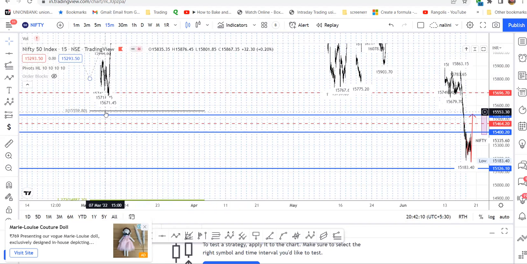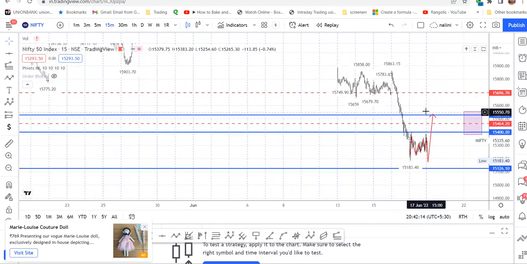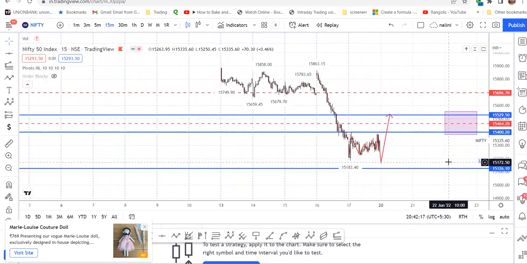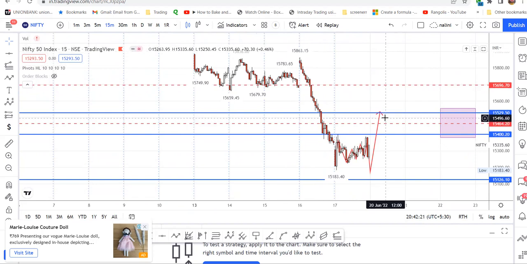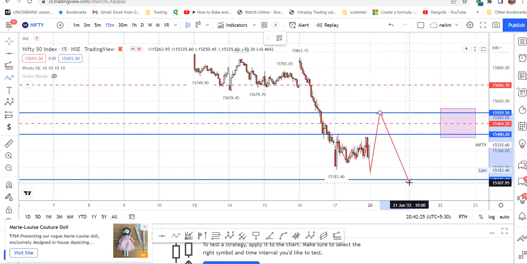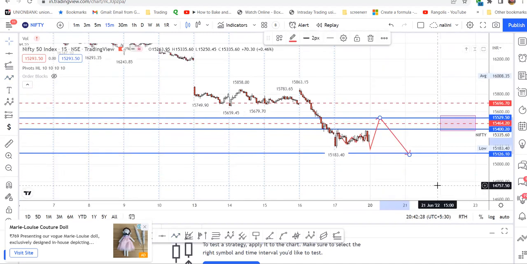See, this is one of 15,559. This 15,559 to 15,500 can act as a resistance, and the price can come back and seek its level down.